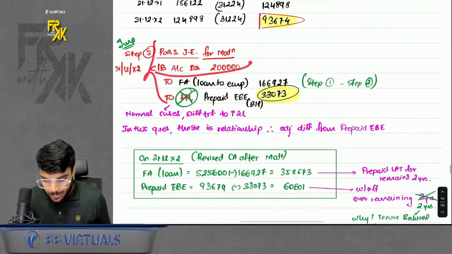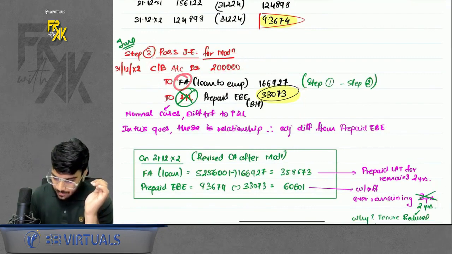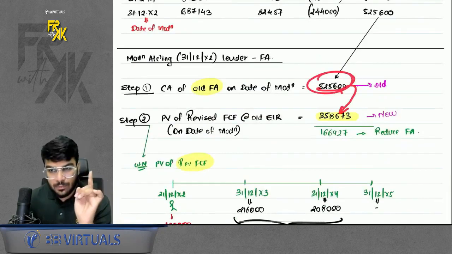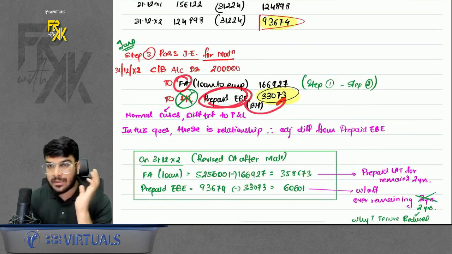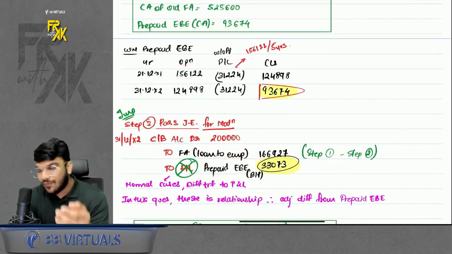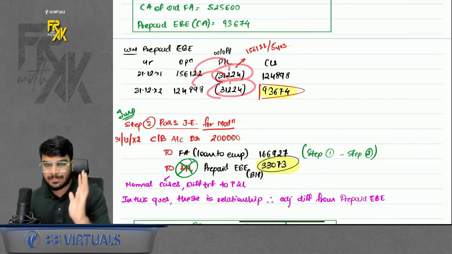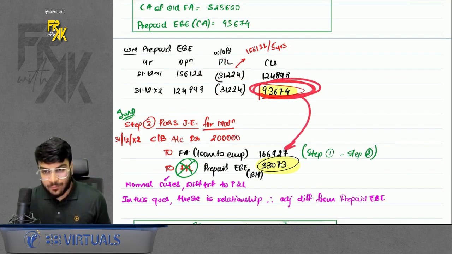Okay, so what is going to be the impact of this entry? The impact will be that the financial asset will be reduced. From this value, it will come down to this value. First thing. Also, the balance of your prepaid employee benefit expense will reduce. How come? See, it was this much on day 1. Modification is happening after 2 years. So you will first write off 2 years of prepaid employee benefit expense. This was the balance before any entry, before any modification.